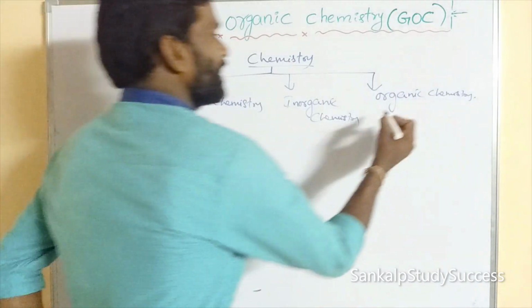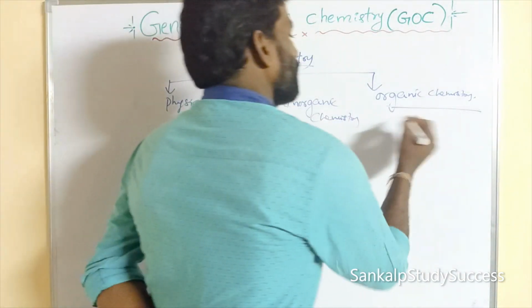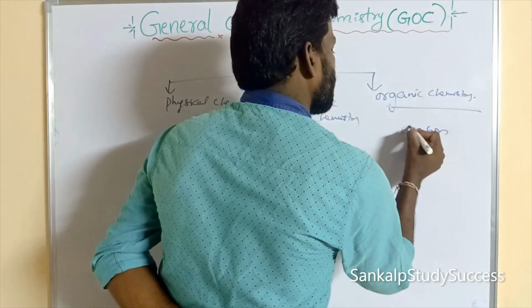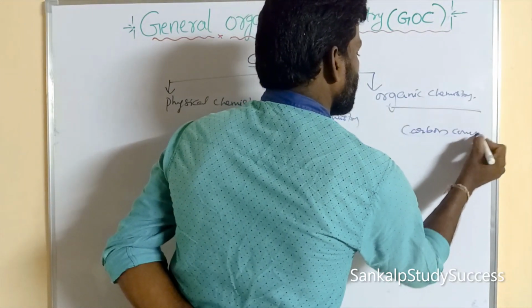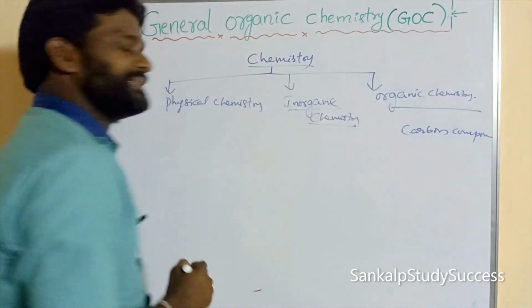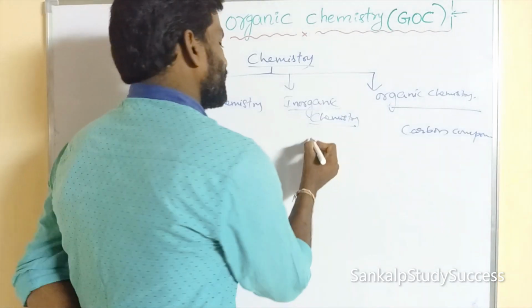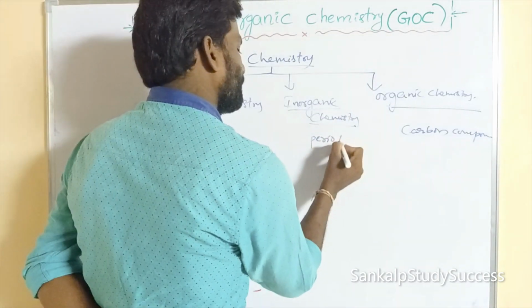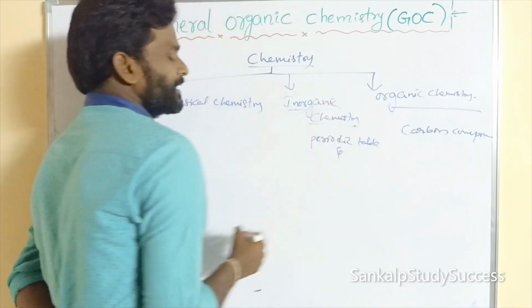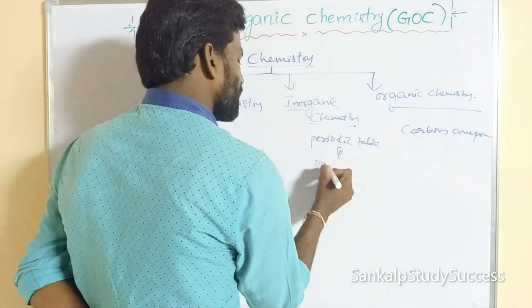Organic chemistry studies the carbon compounds. Inorganic chemistry studies the periodic table and properties of elements.